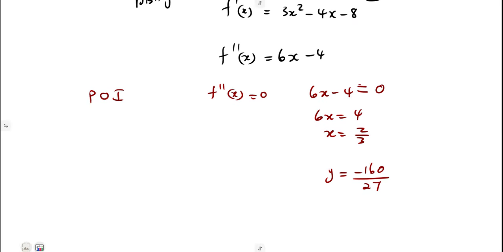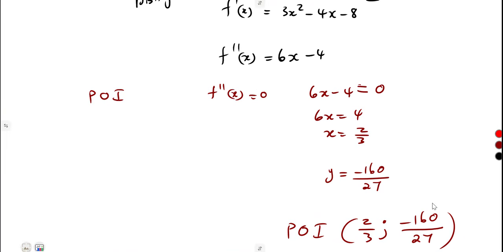So therefore, it means that our point of inflection is going to be x is 2 over 3 and y is minus 160 over 27. So this is what you're supposed to have. Please make sure that you substitute those values properly into what? Into the given original function that you had before, your f of x.